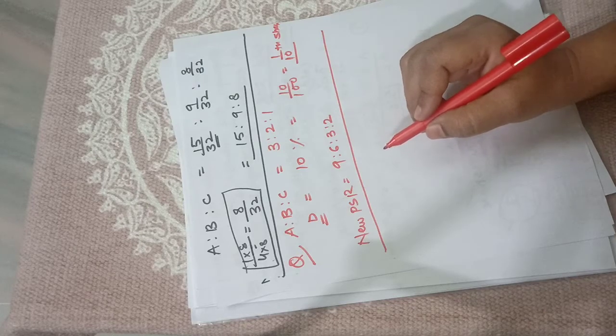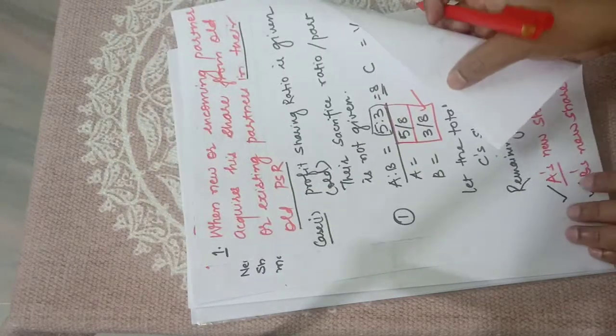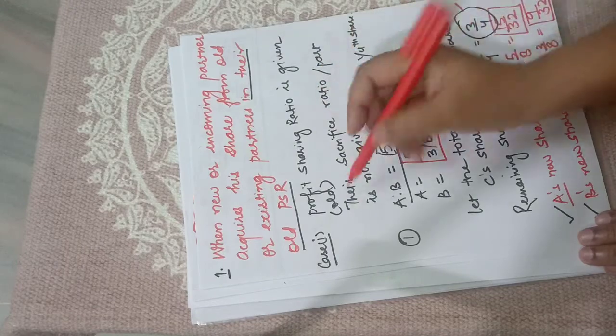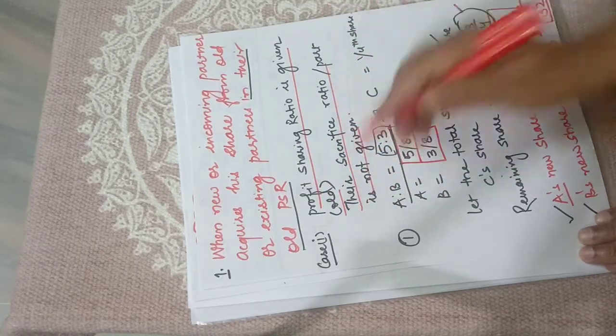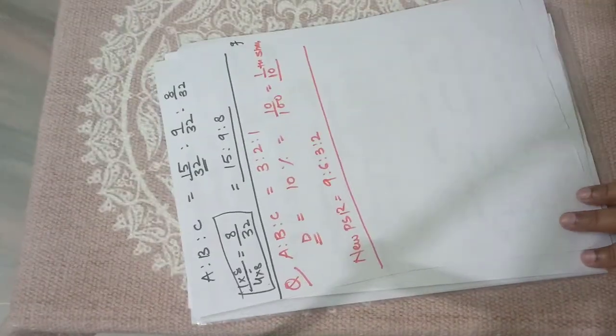Okay, so the first case I have explained here: it was when the profit sharing ratio is given and the sacrifice ratio is not mentioned. This was the first case. Now I am explaining case 2.